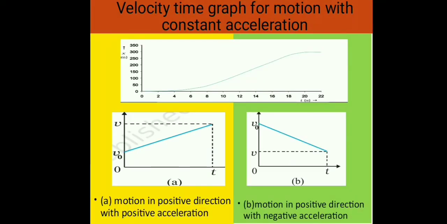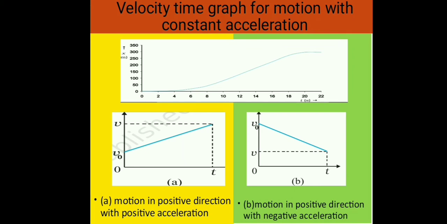Velocity-time graph for motion with constant acceleration. Let us see how the velocity-time graph looks for some simple cases. Case A, an object is moving in the positive direction with positive acceleration. For example, the motion of a car whose graph is shown in this slide between t equal to 0 second to t equal to 10 seconds.